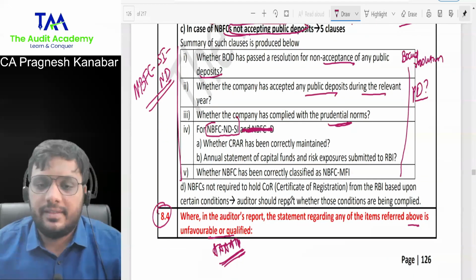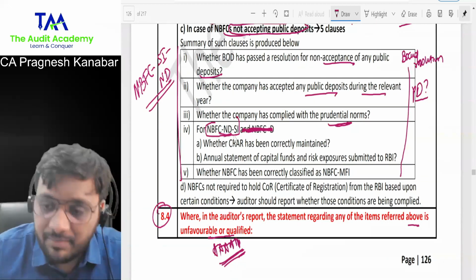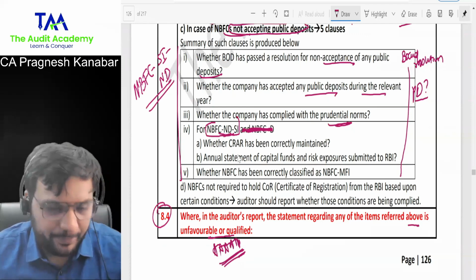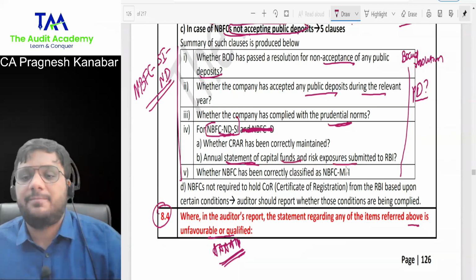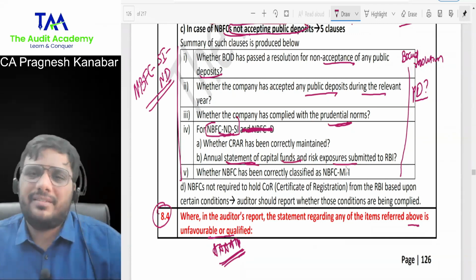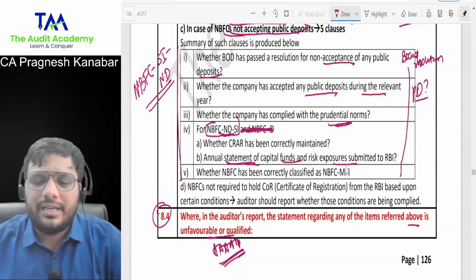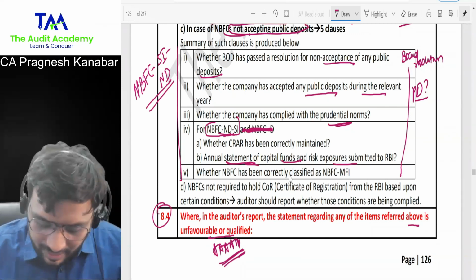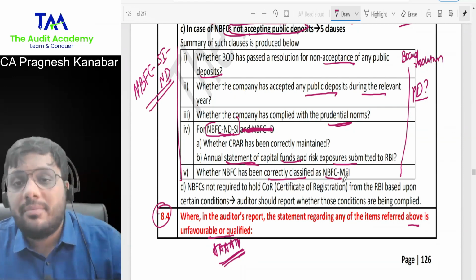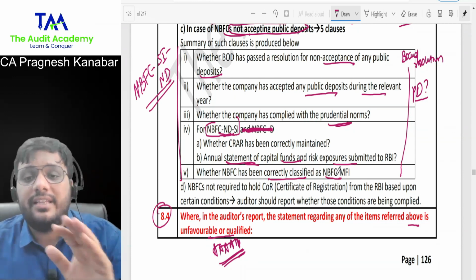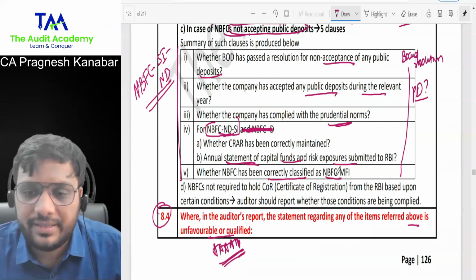Okay. Next. For NBFC-ND-SI, annual statement of capital funds and risk exposures submitted to RBI. They have to basically give this annual return. That is okay, not a problem. Whether the NBFC has been correctly classified as NBFC-MFI. If there is any MFI, microfinance institution, they are just asking that please check whether it has been properly classified as such.